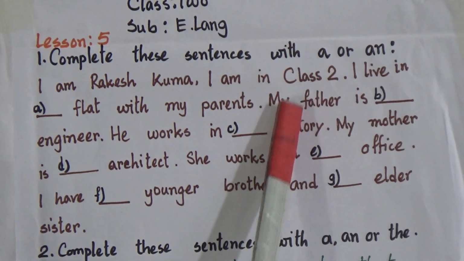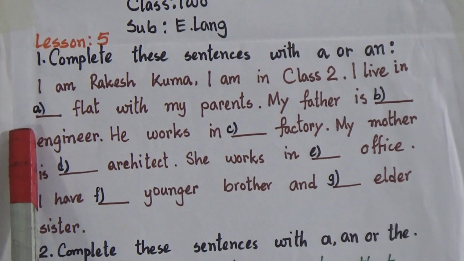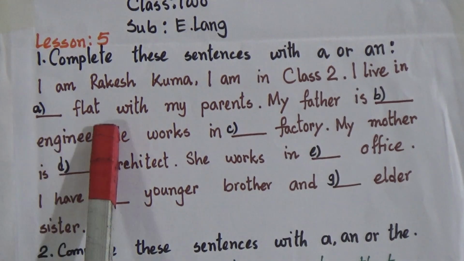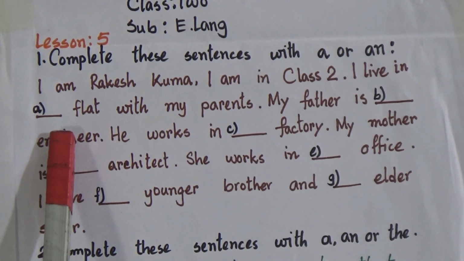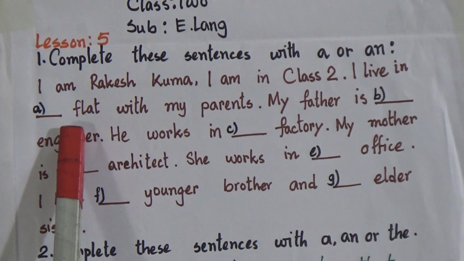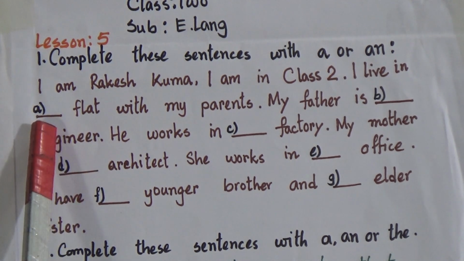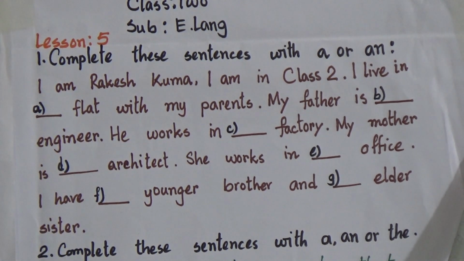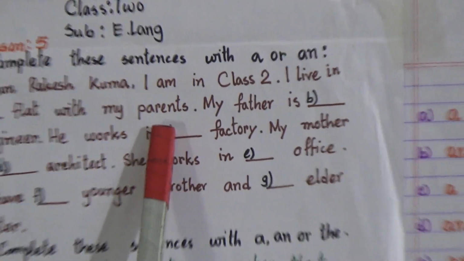Okay, now we will see the answer. Number 1 says, I live in dash flat. So this flat, it starts with F, that is a consonant. So we will write here A. Its answer will be A. I live in a flat with my parents.